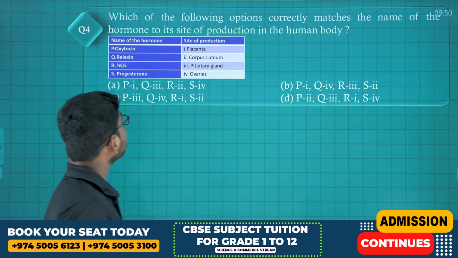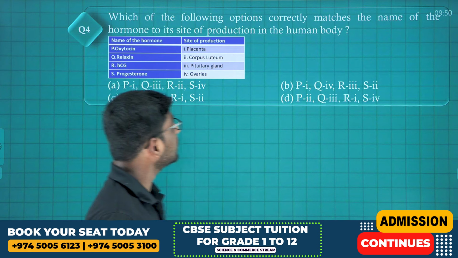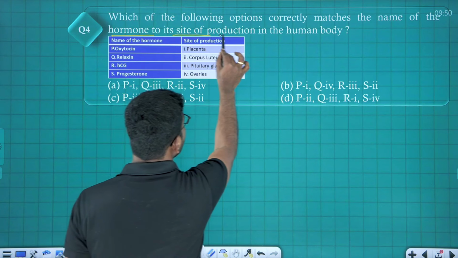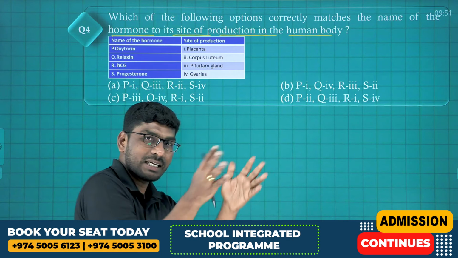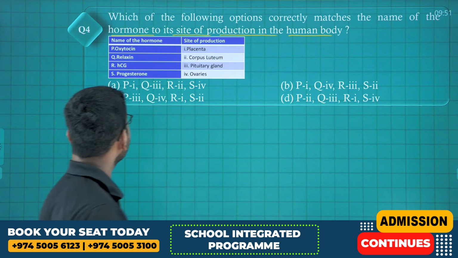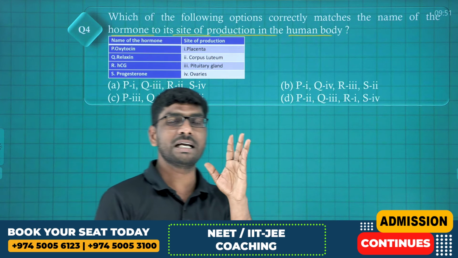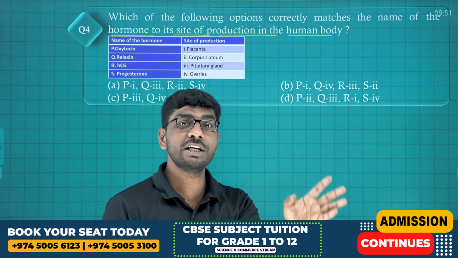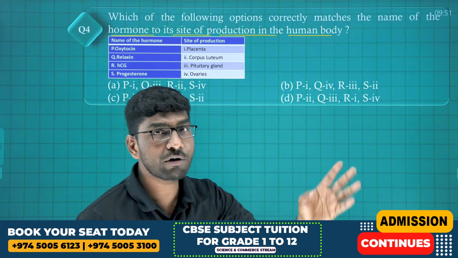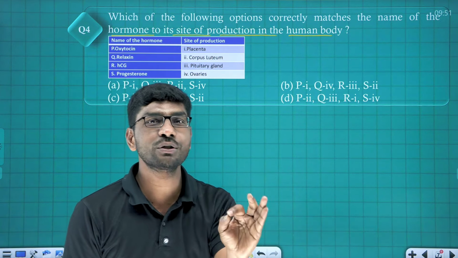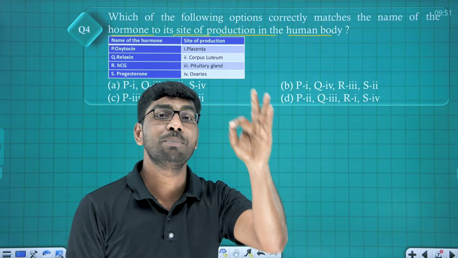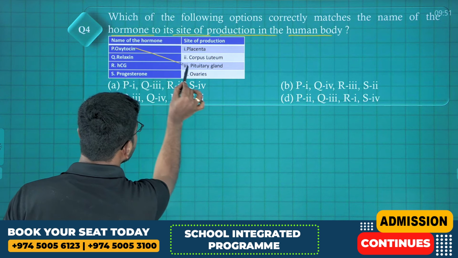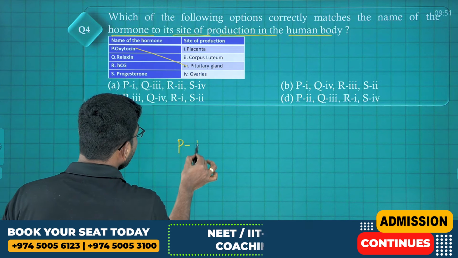Look at the next question. Which of the following options correctly matches the name of the hormone and its site of production in the human body? We need to identify the correct hormone and site of production. Oxytocin, we know in 11th grade also we learned the anatomy of the pituitary gland. Two lobes are there, anterior lobe and posterior lobe, adenohypophysis and neurohypophysis. Oxytocin and ADH hormones are from where? Posterior pituitary. So I'm writing 3 for P.